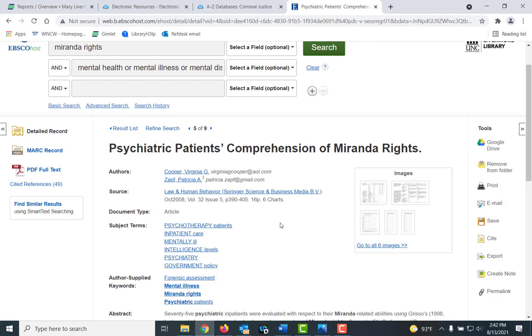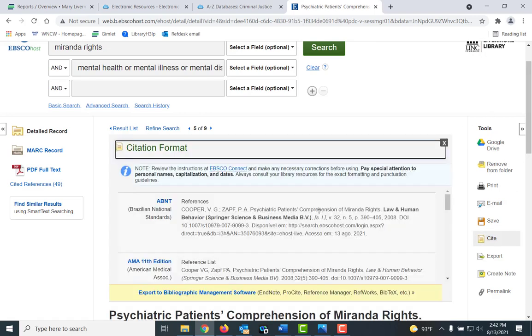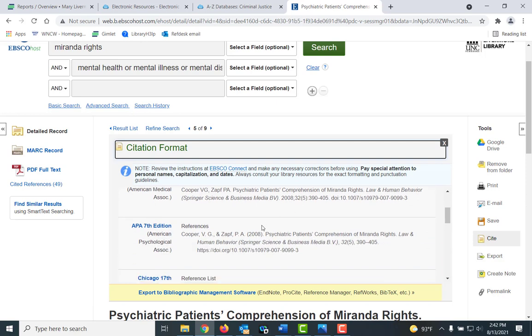The bad news is I'm going to go back under Tools, and you see where it says Cite. If I scroll down, I'll see the APA 7th citation. I could actually cut and paste it from here into a bibliography. I could, but I would also need to correct it. In APA 7th with the article titles, only the first letter of the first word is typically capitalized, along with the first letter after a colon and proper names.